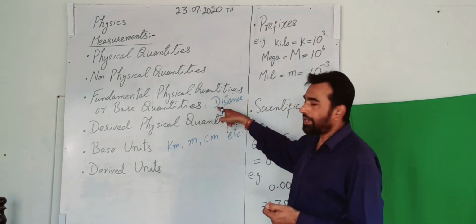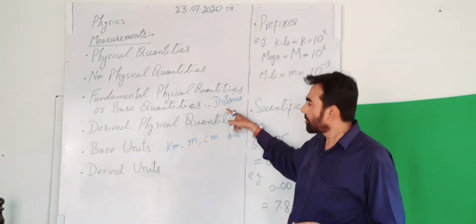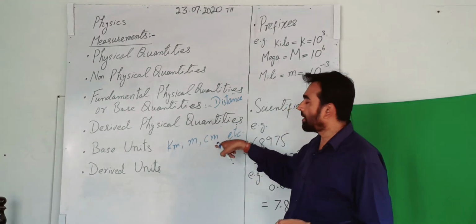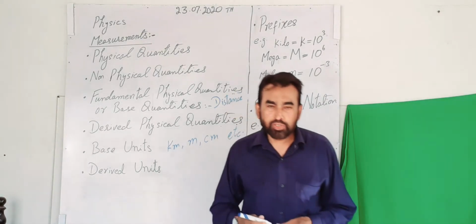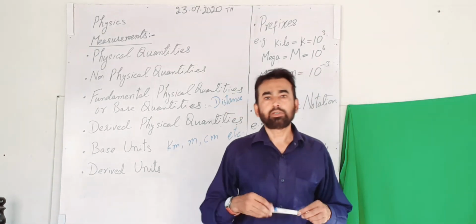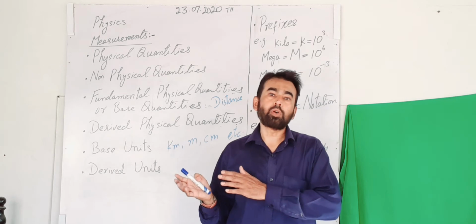So there is a base physical quantity which is distance. Its unit is kilometer, meter, centimeter, etc. So these are called the base units. Base units are those units which are concerned with the base quantities.